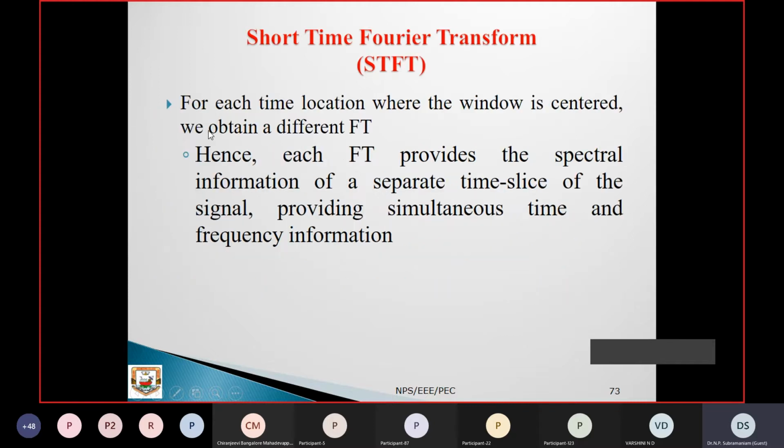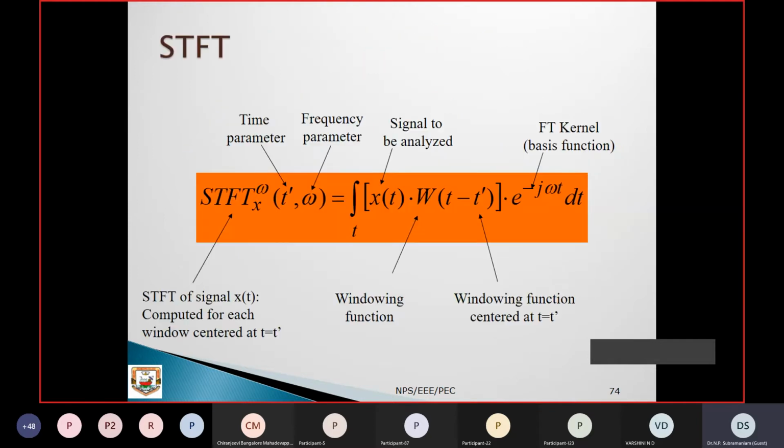For each time location where the window is centered, we can obtain a different FT. Hence, each FT provides the spectral information of a separate time slice of the signal, providing simultaneous time and frequency information, right? So instead of taking the full stretch of the waveform, the waveform is subdivided into different windows so that we can have these things.